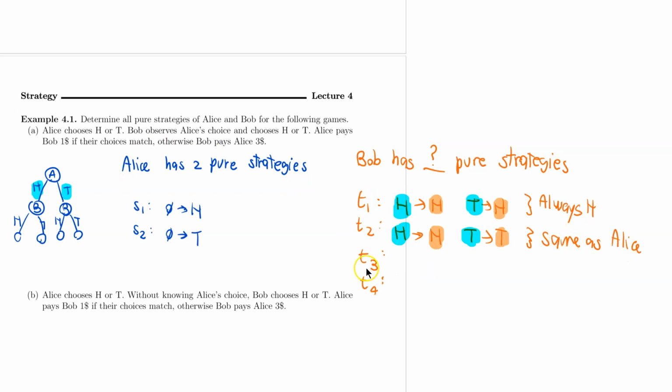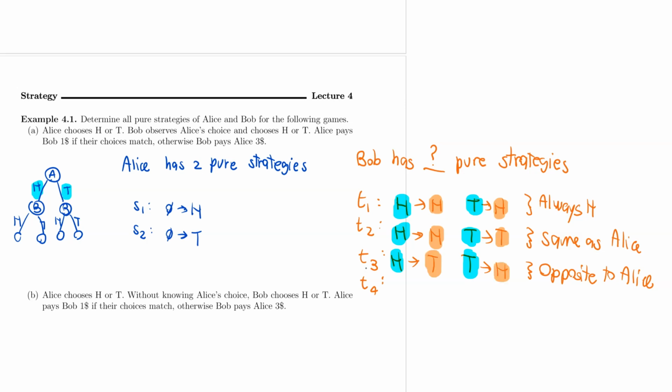Another way that he can do this is to say, oh, if Alice plays tail, then I'm going to play tail. And then, wait a minute, no. If Alice plays head, I'm going to play tail. And if Alice plays tail, then I'm going to play head. So this is to play different from Alice. This is still the opposite of Alice. So if Alice plays head, I'm going to play tail. If Alice plays tail, I'm going to play head.